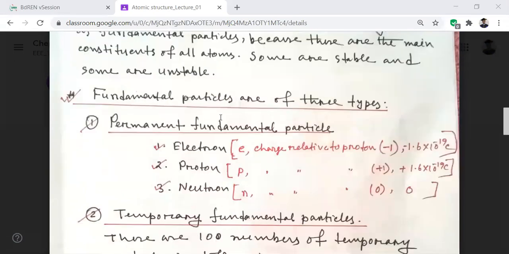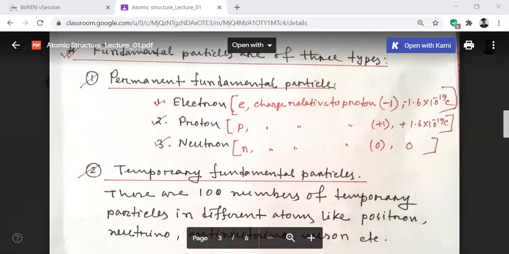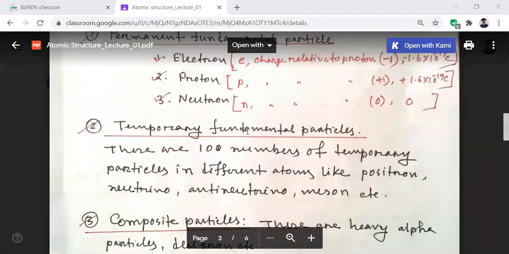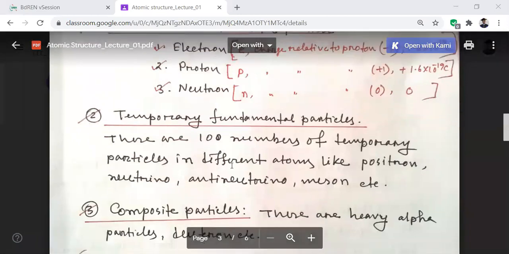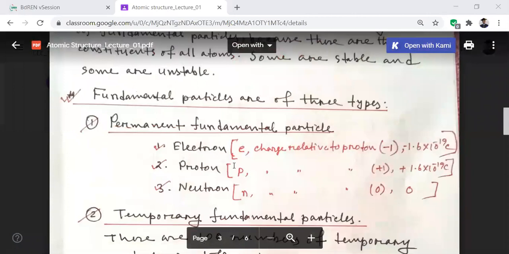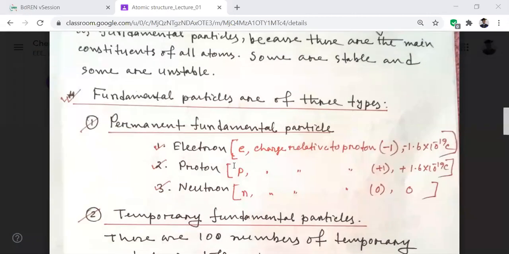Okay, so there are three types of fundamental particles: permanent fundamental particles, temporary fundamental particles, and composite particles. So first of all, we have to know what the permanent fundamental particles are.